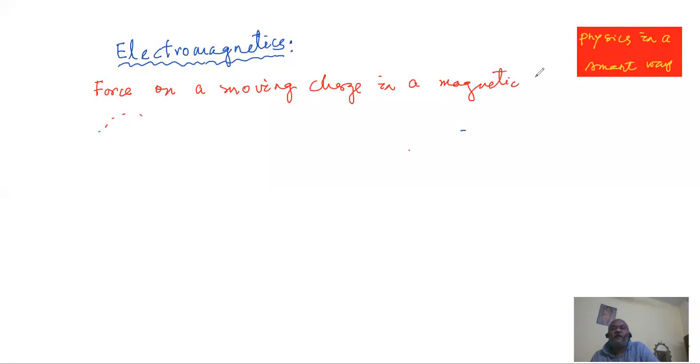Inside a magnetic field. That is usually the first topic if somebody discusses anything in electromagnetics. So far as our syllabus, curriculum, and books are concerned, the force on a moving charge inside a magnetic field.